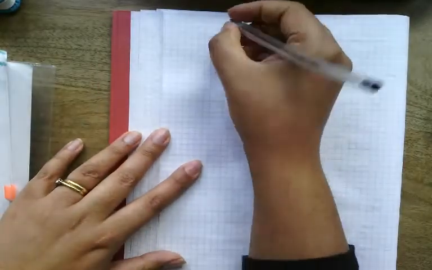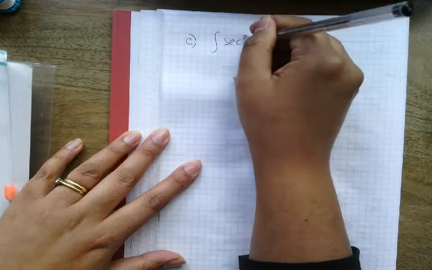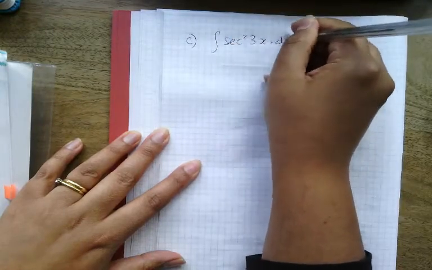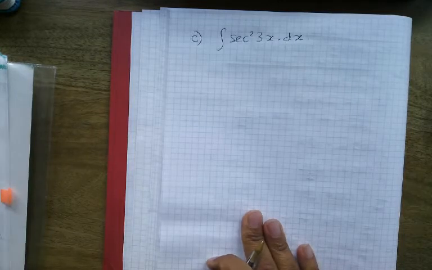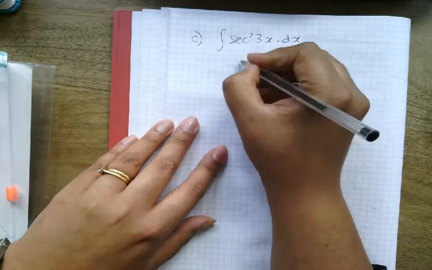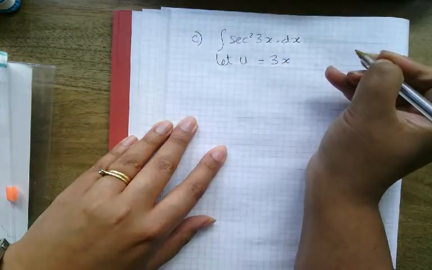Part C, I've got sec squared 3x dx. Going back to my list, I know how to integrate sec squared x. That gives me tan x. So let u equal 3x.